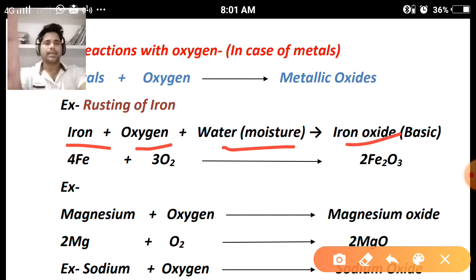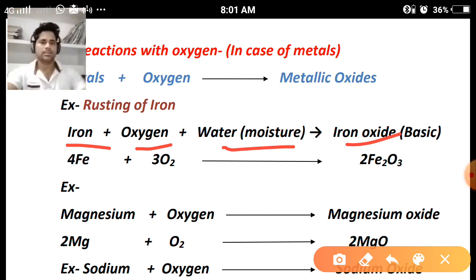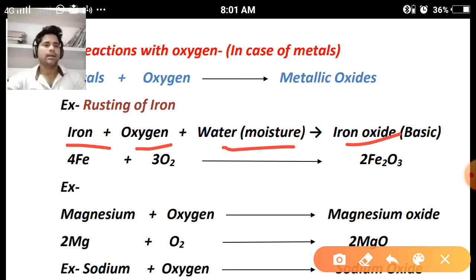Clear? So the basic equation we can write: metals plus oxygen form their corresponding metallic oxides. In chemical symbol form, the equation we can write: Fe plus O2 gives Fe2O3. Fe2O3 is the formula of iron oxide.